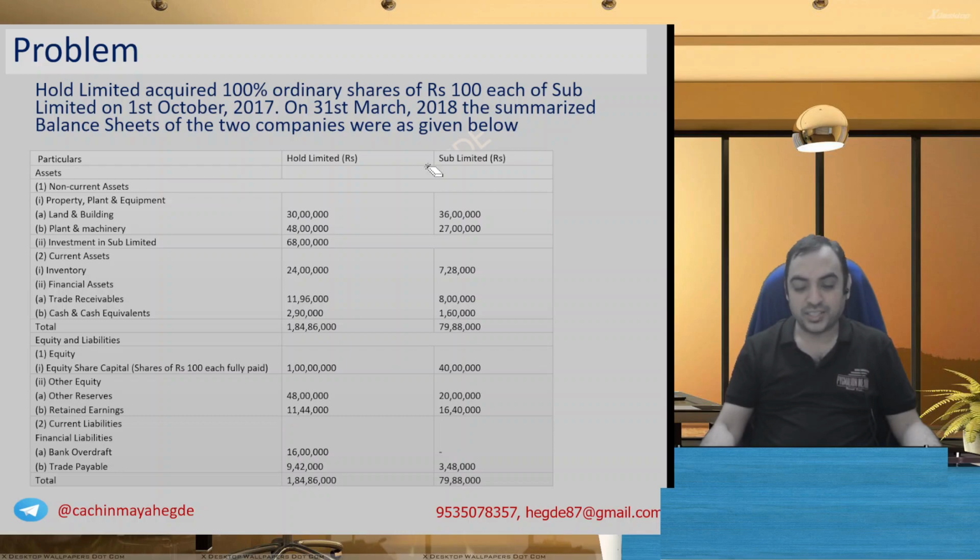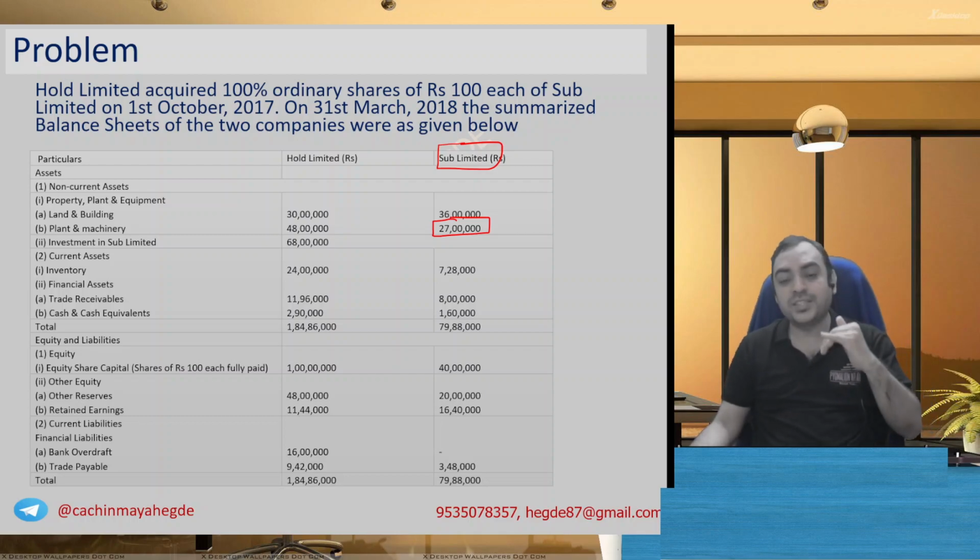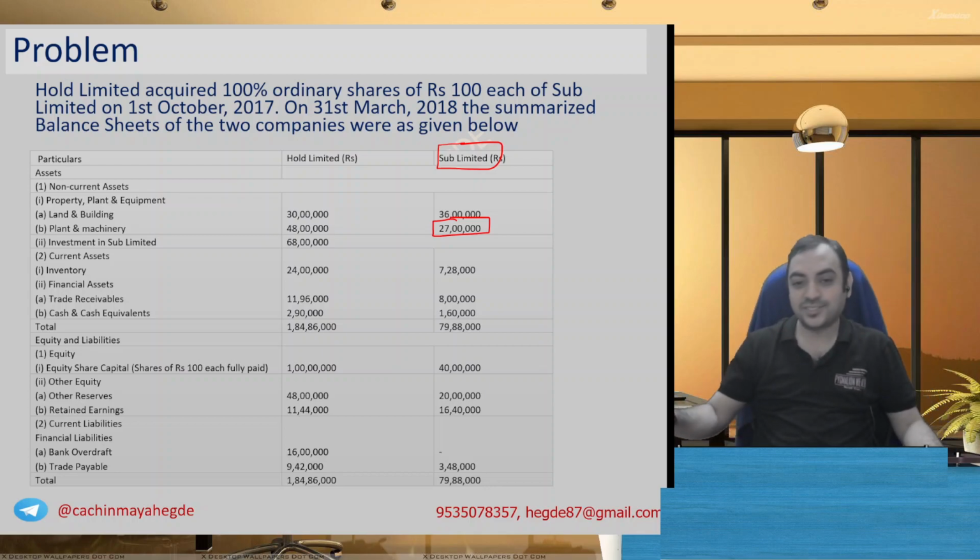So we will come to what value we have. If you look at the balance sheet of Sub Limited, you have plant and machinery 27 lakhs. We will assume that there are no purchases and no sales during the year. So for this closing balance, if I add depreciation, I get the opening balance.